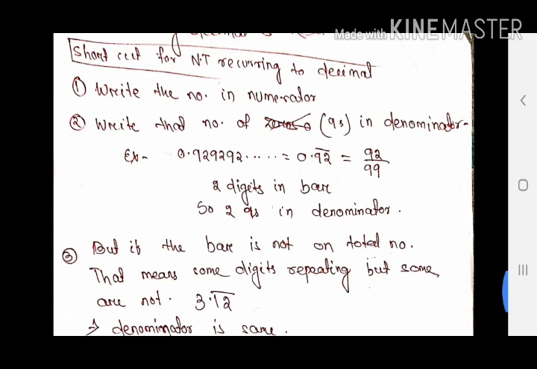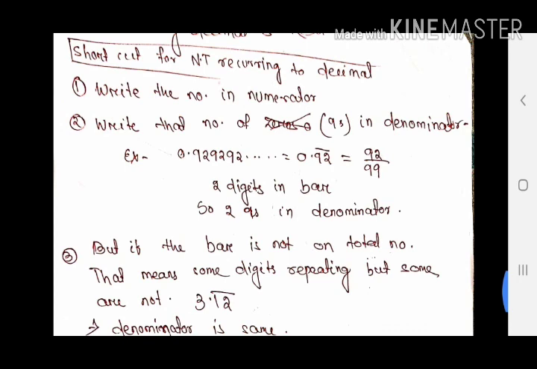If the bar is on 3 digits, then in the denominator there will be three 9s. If there are 5 digits under the bar, then I will put five 9s. So the first point is, I will write the entire number except the decimal point in the numerator, and in the denominator I will write some nines. How many nines? It is equal to the number of digits after the decimal where there is a bar.